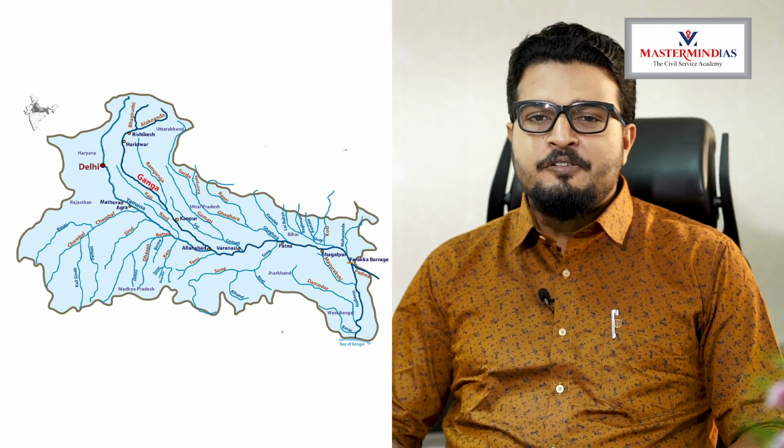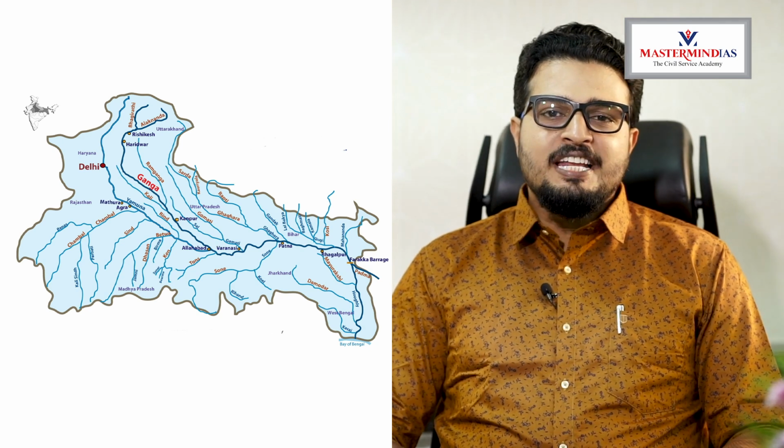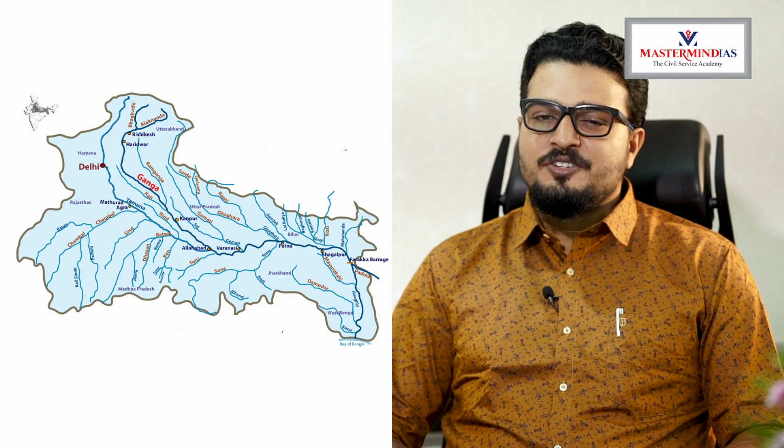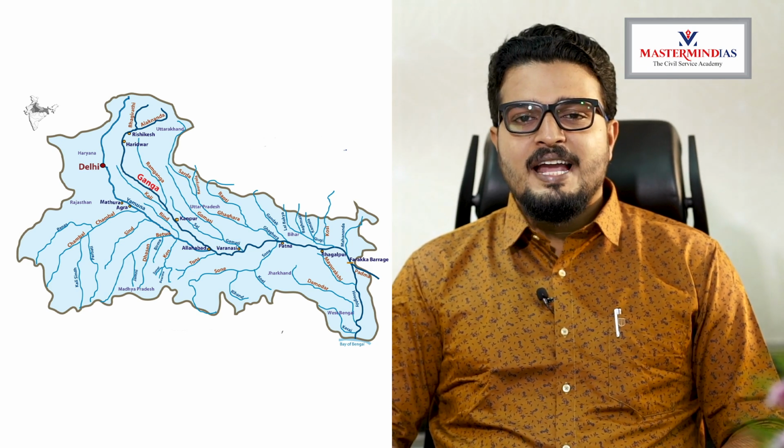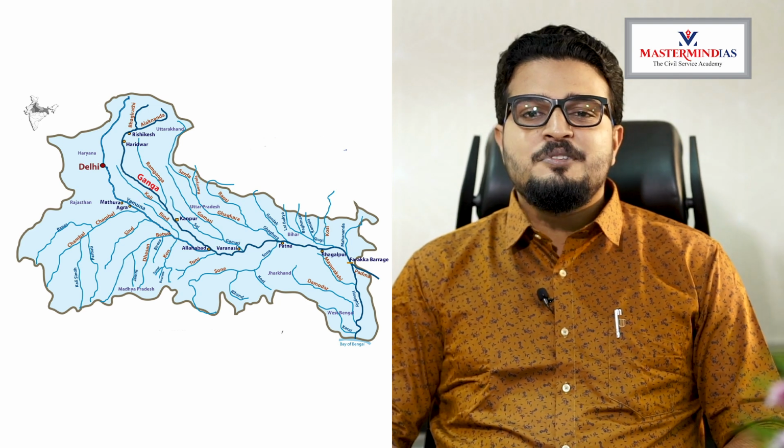So let's start with river Chambal. Chambal originates from Malwa Plateau in Madhya Pradesh and joins river Yamuna at Jalaun district. Then comes Sindh.